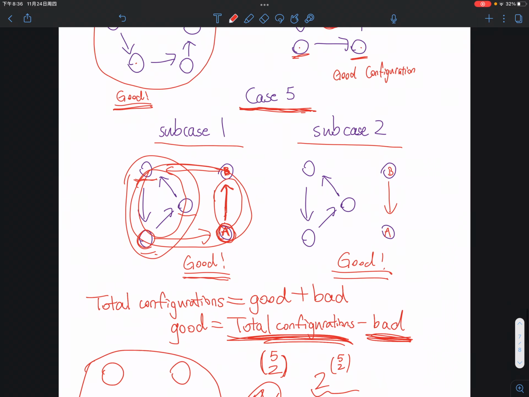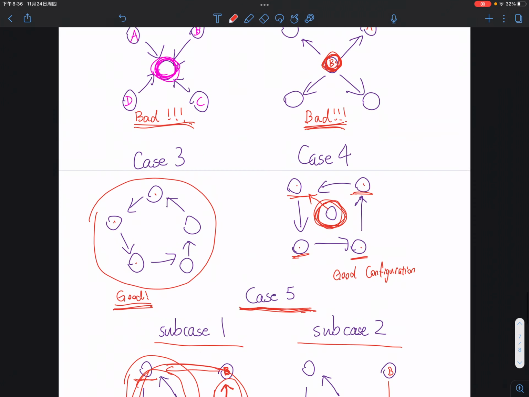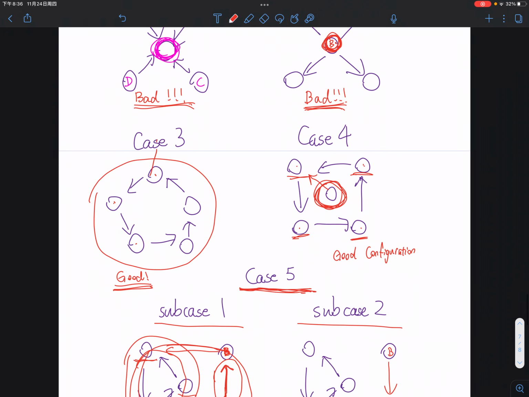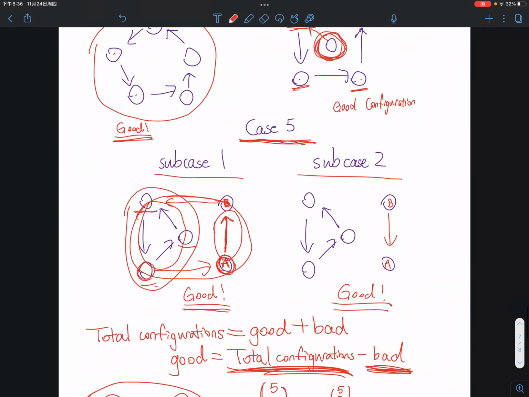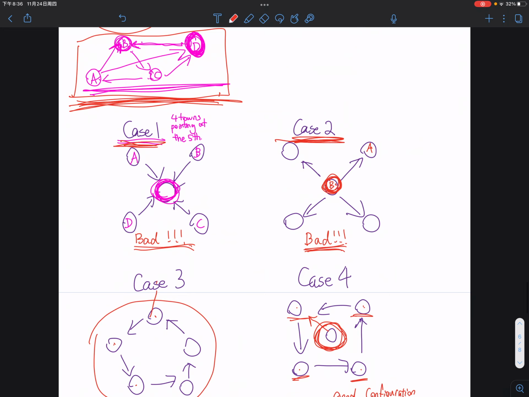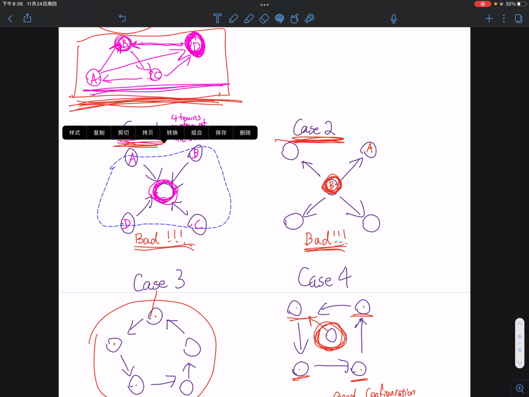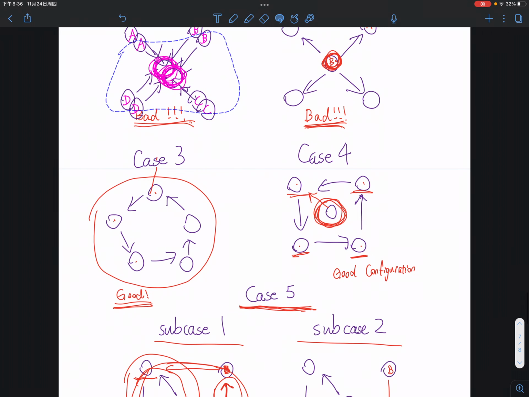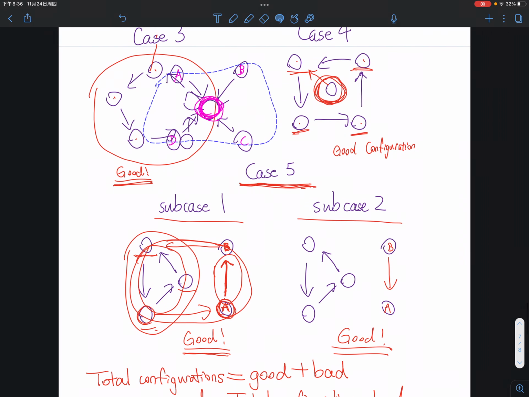So we're going to subtract the bad configurations, which are case number 1 and case number 2, from the total number of configurations. So case number 1, actually, we don't need to copy and paste. I'll just draw another one.